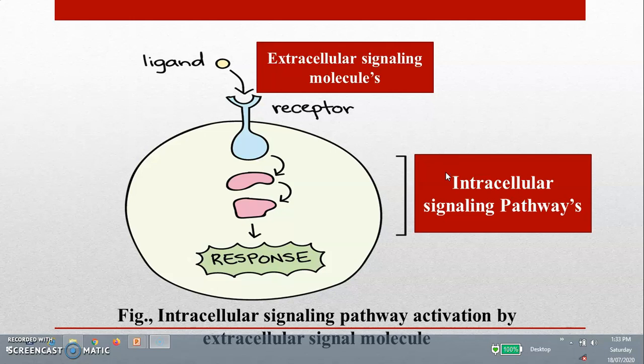In this figure, we have seen that the ligand, which is the signaling molecule, binds to the receptor present on the top of the target cell. After the binding, there is activation of the intracellular signal, and after the activation it gives the cellular response.